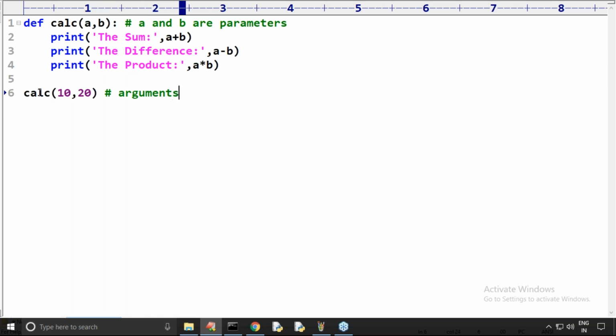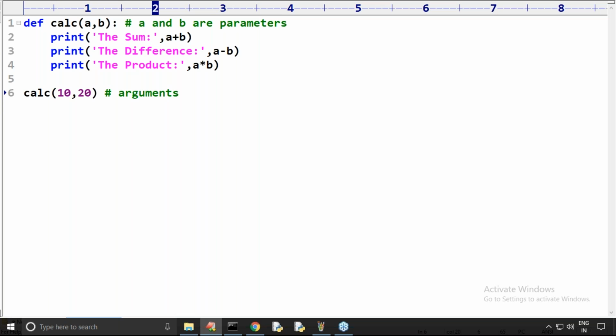By default these are considered as arguments, but in general, parameters and arguments can be used interchangeably. There is no problem at all. Any doubt? Have you observed what the argument is and what the parameter is? Any name we can use, no issue.